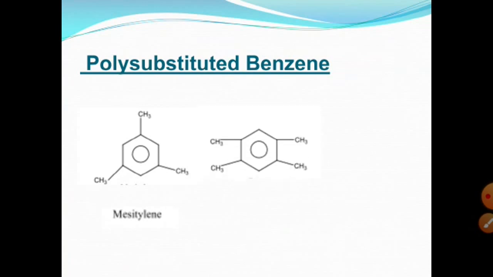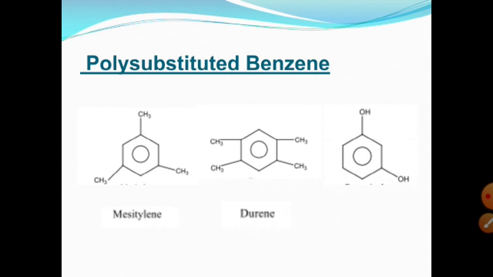If 4 methyl groups are present, which we have already discussed, the name is 1,2,4,5-tetramethylbenzene, but there is also a special name for this compound used in the IUPAC system, that is durene. So durene is used for 1,2,4,5-tetramethylbenzene. And if 2 OH groups are present on the benzene ring, there is also a special name. If only one OH group is present on the benzene ring, its name is phenol.